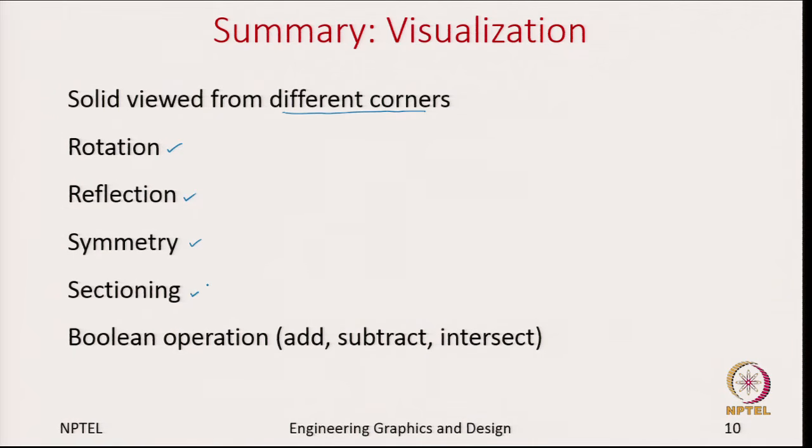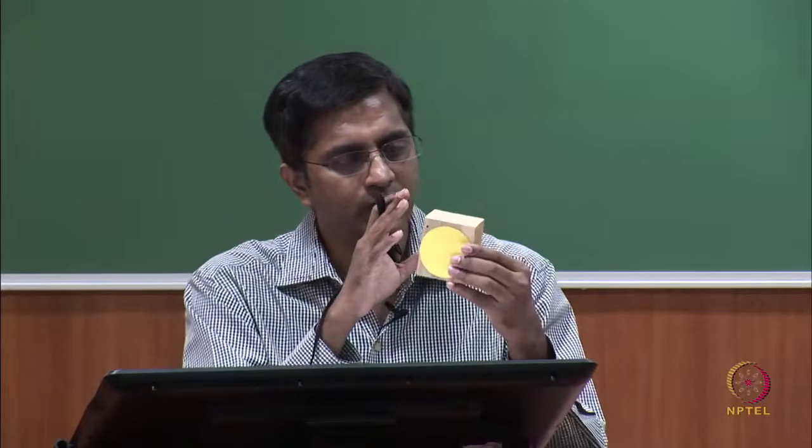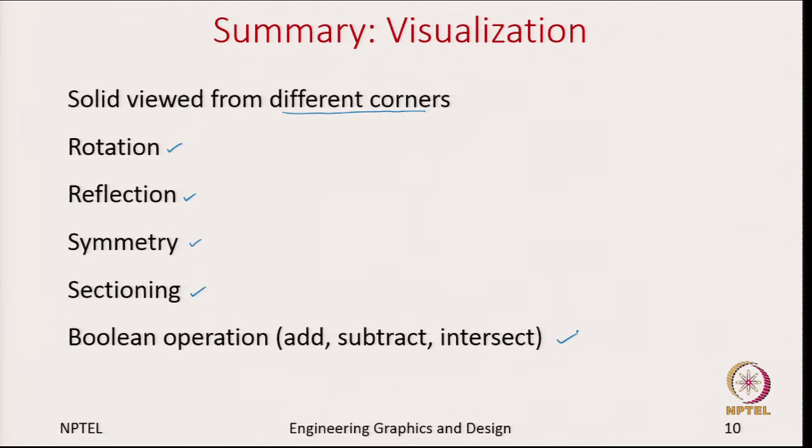So, we also said we can use something like sectioning as a visualization tool, saying that if you take any object and cut it, will you be able to imagine how it looks like after the cut and before the cut. And finally, you can take two different objects and either add them together or subtract or intersect to make up new objects. So, we said that the Boolean operations are the common technique we use in the CAD software to develop some complex objects.